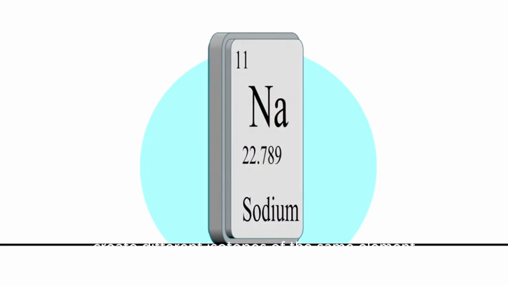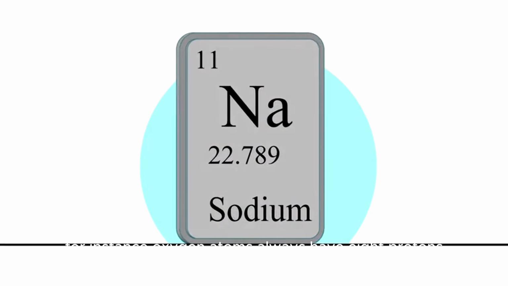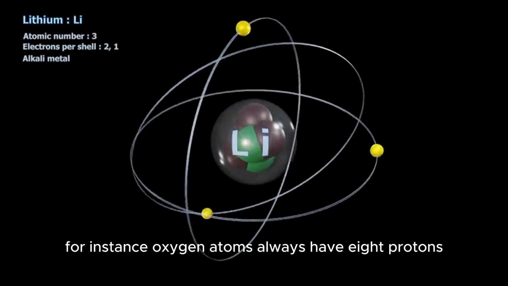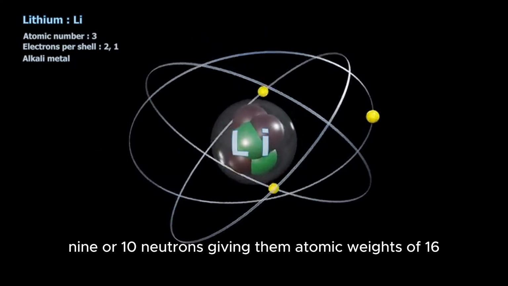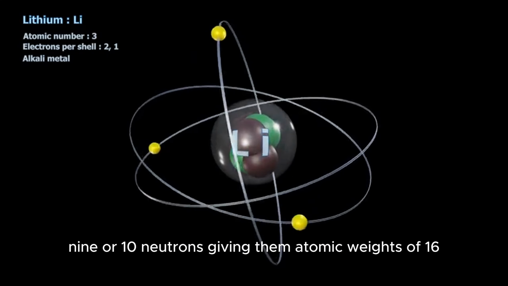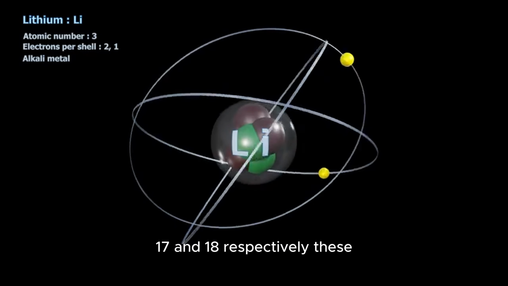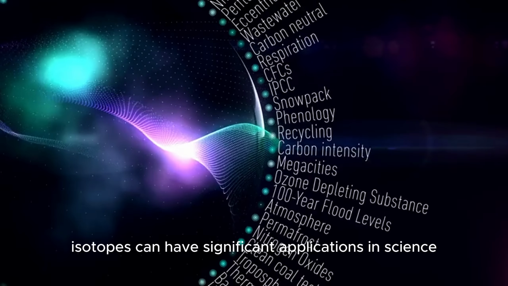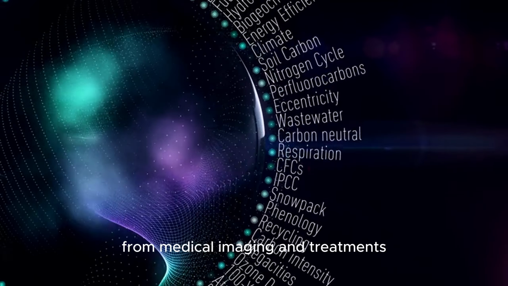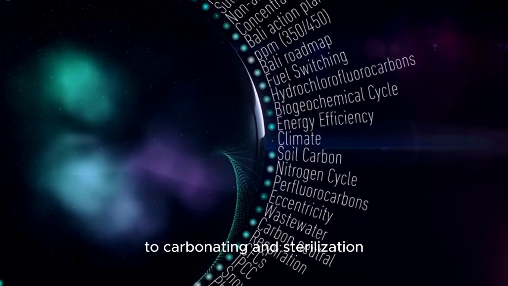However, variations in the number of neutrons create different isotopes of the same element. For instance, oxygen atoms always have 8 protons, but they can exist with 8, 9, or 10 neutrons, giving them atomic weights of 16, 17, and 18 respectively. These isotopes can have significant applications in science, from medical imaging and treatments to carbon dating and sterilization.